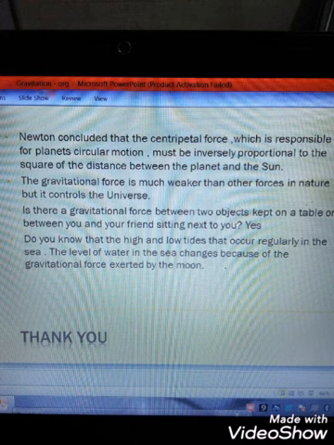Is there a gravitational force between two objects kept on a table or between you and your friend sitting next to you? The answer is yes. Student, do you know that the high and low tides that occur regularly